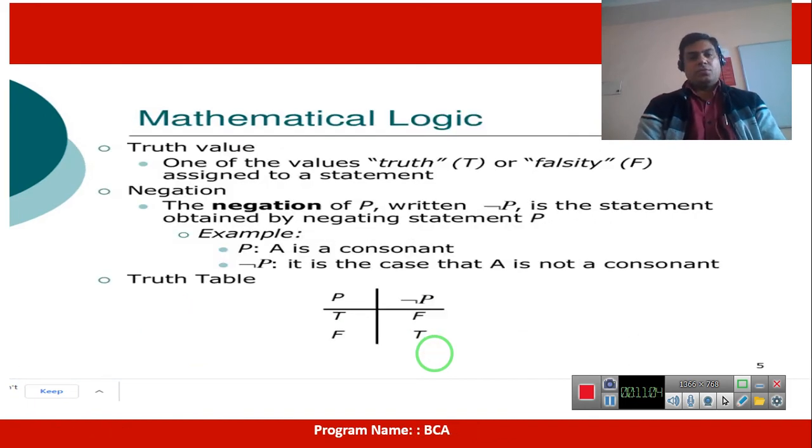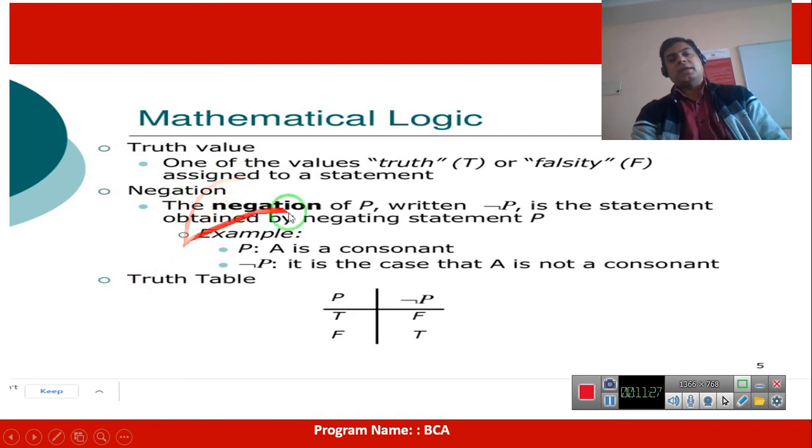There are 5 types of connectives, as I have already explained before reading this PPT: negation, conjunction, disjunction, conditional, and biconditional. So in this PPT we will discuss two logical connectives, negation and conjunction. Okay.